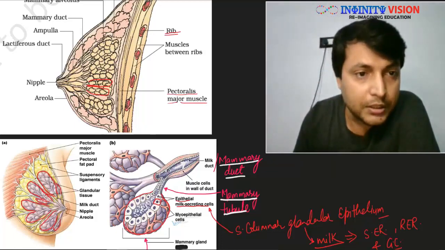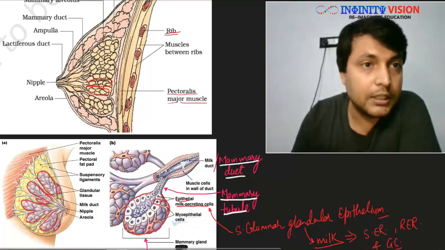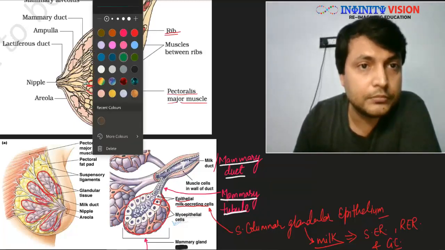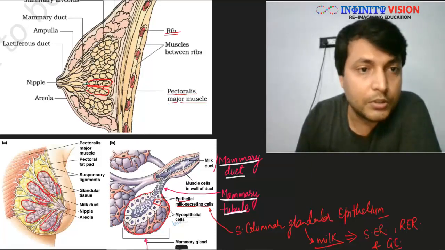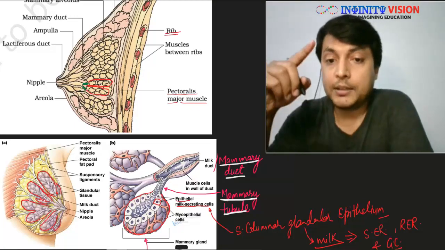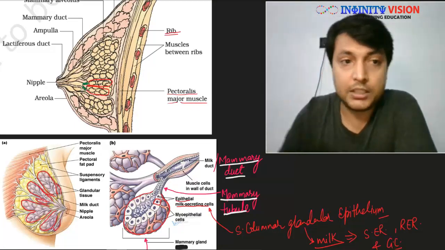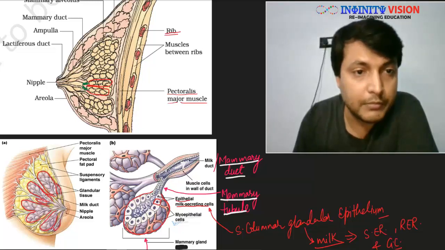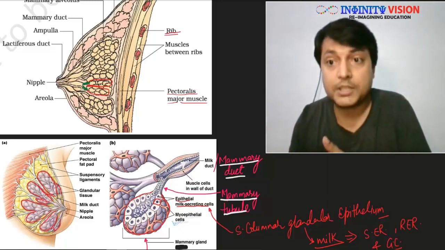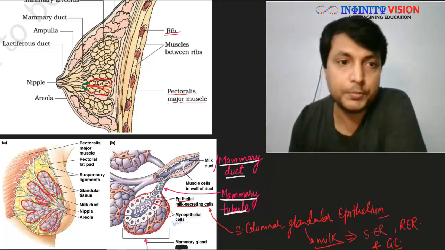Can you see here, this is, oh sorry, let me choose another color. Okay, let me put green here, that will be easily visible. If you see this one, these green ones are actually mammary ducts, individual mammary ducts coming from each mammary lobule, and they will bring all the milk produced by the respective mammary lobe.